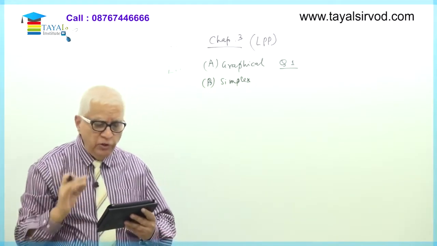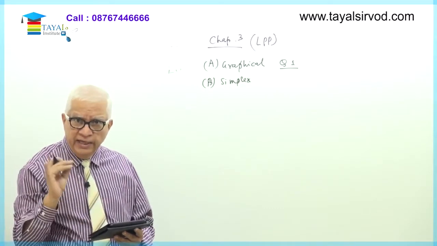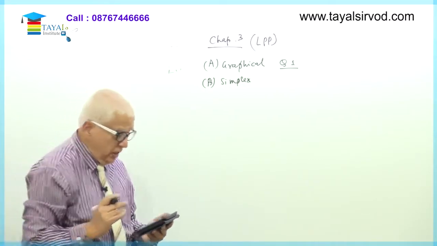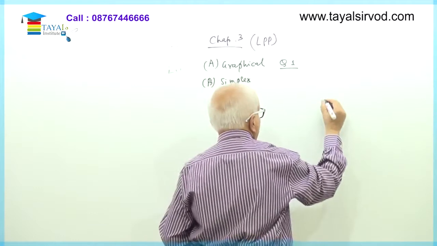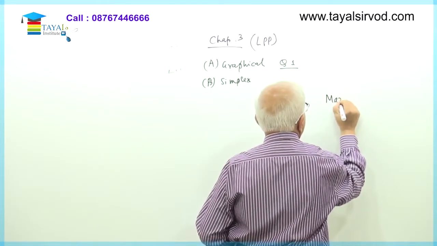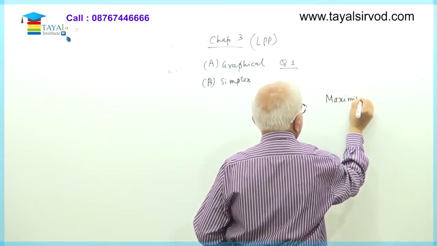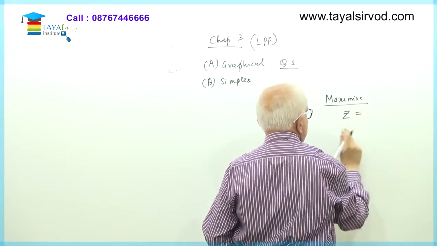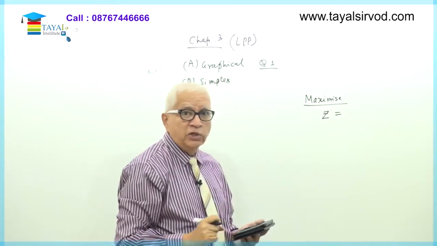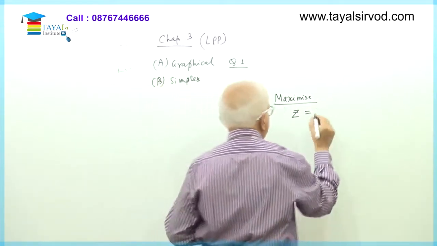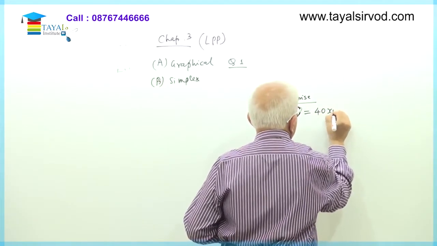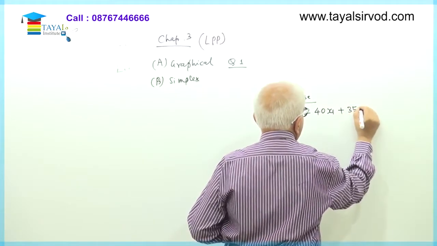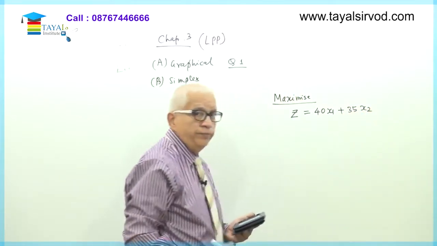How does the question appear in your book? I'll just write it as it is and then I'll explain what the question means. Okay, now let's see here. The question reads like this: maximize zeta, this is pronounced as zeta, it is written as a Z with a cross. Maximize zeta, which is equal to 40x1 plus 35x2.